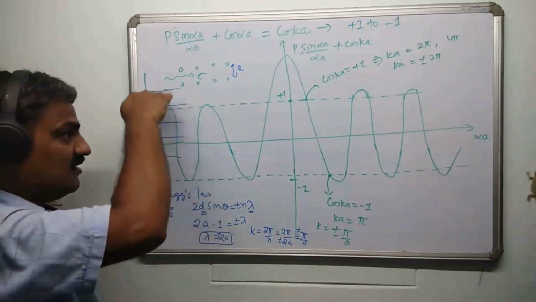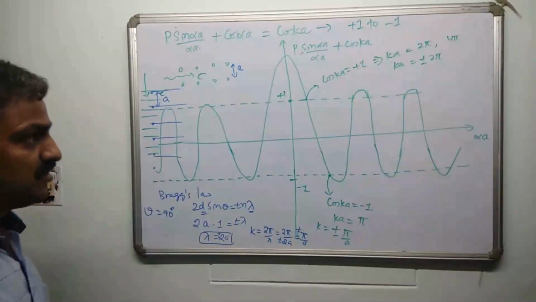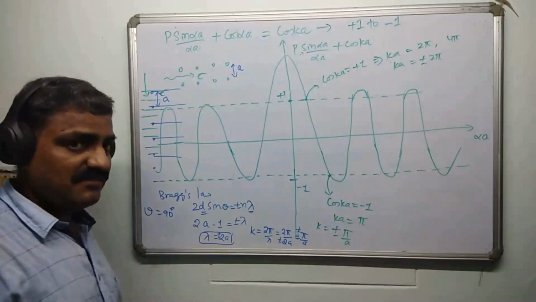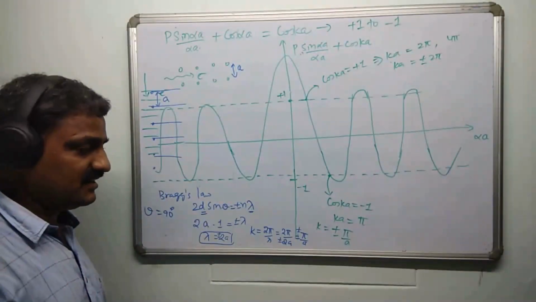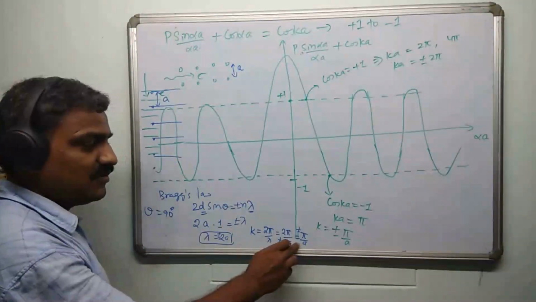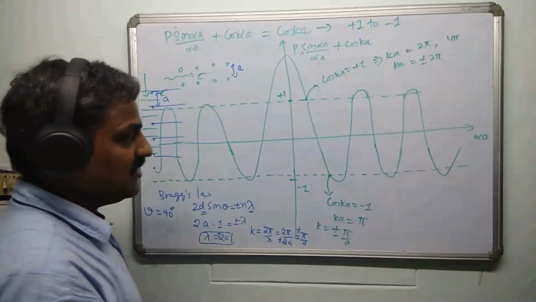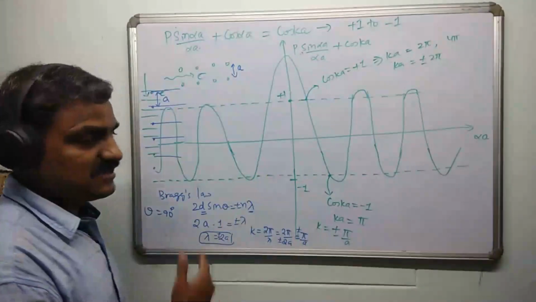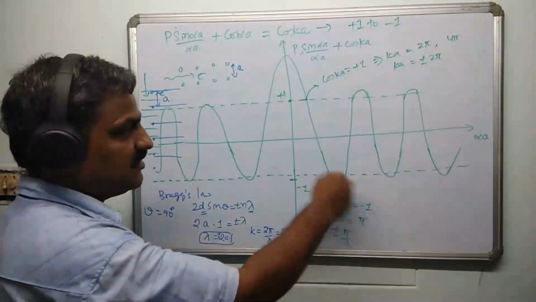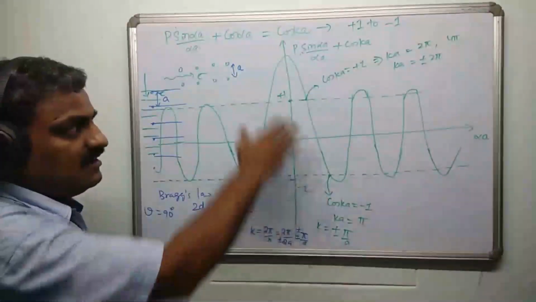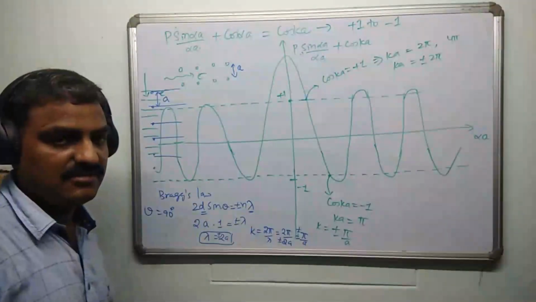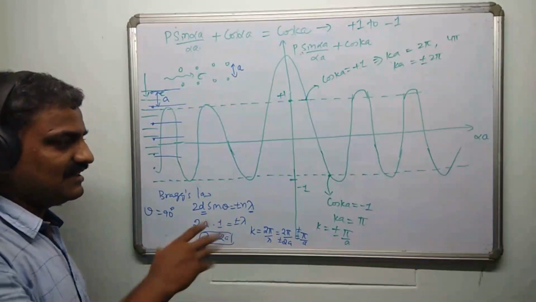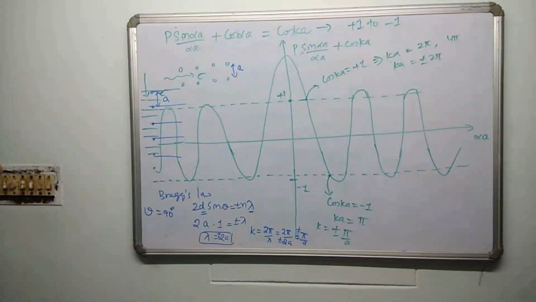So whenever an electron is sneaking through all these positive ions, it is behaving like a wave, and its electron matter wave gets diffracted at every k equal to plus or minus pi by a. That's why only at these points something strange is happening. That's why we got these boundaries on the right hand side, as cos k equal to plus 1 and cos k equal to minus 1, which describe the electron matter wave.